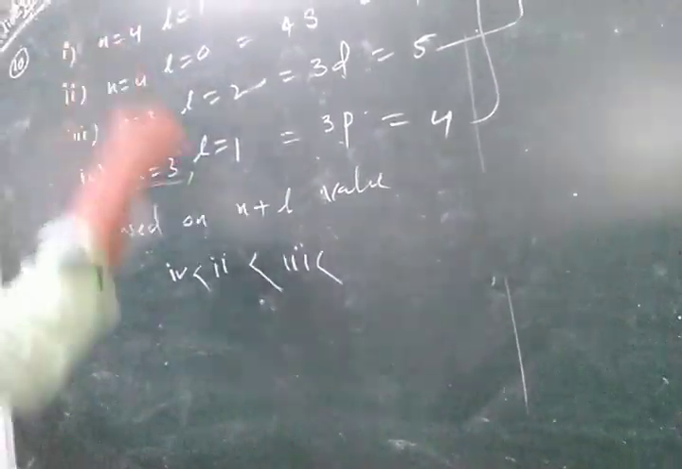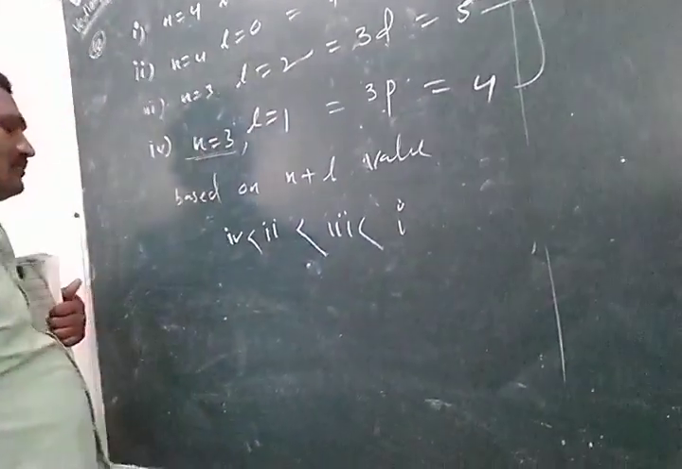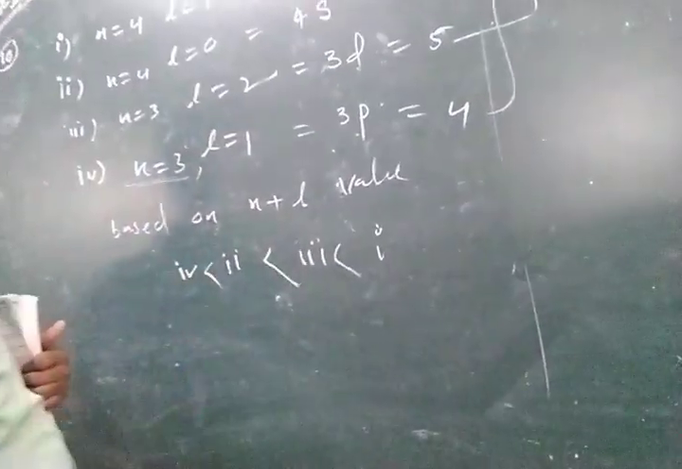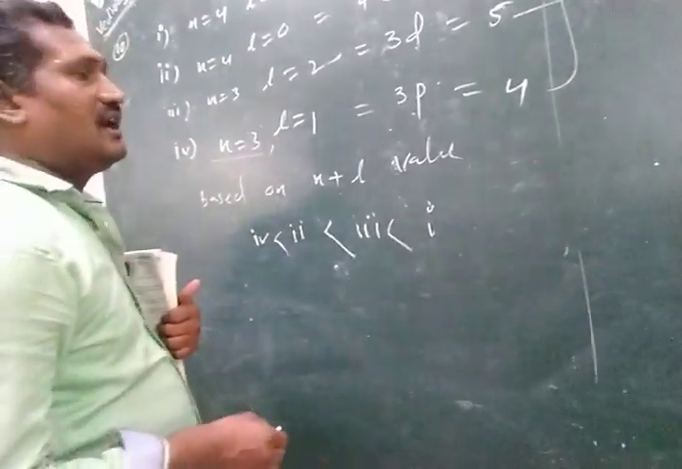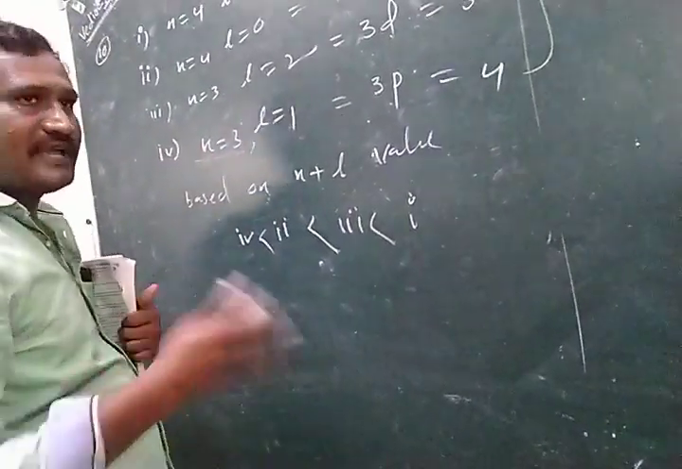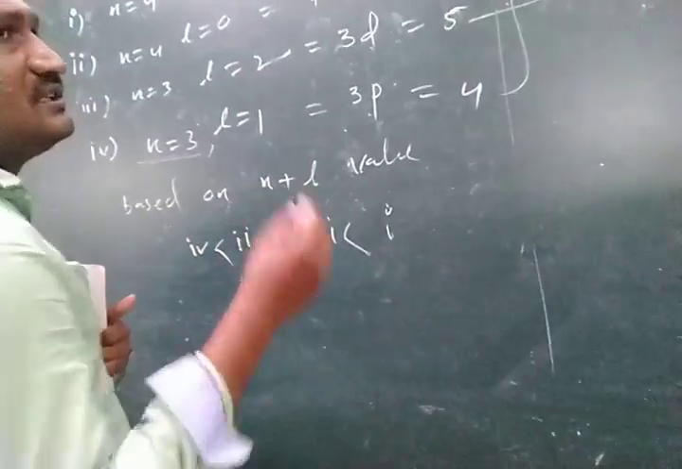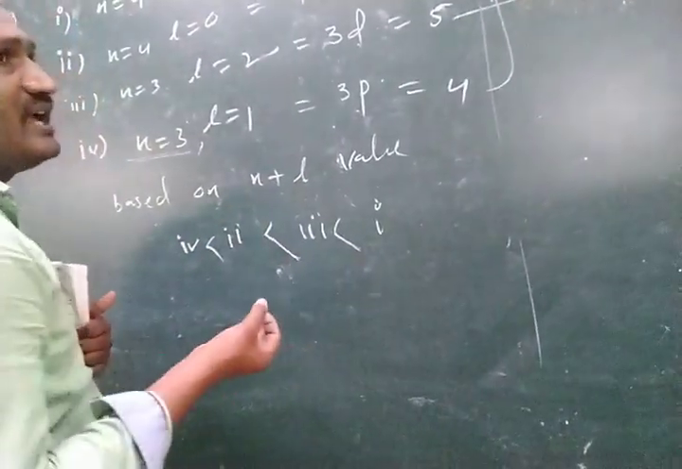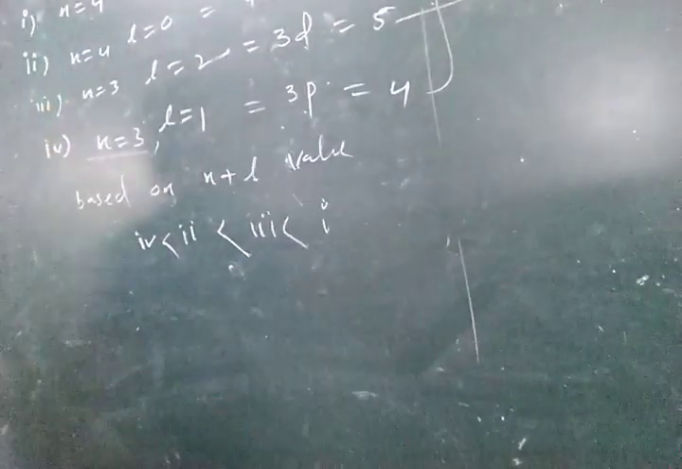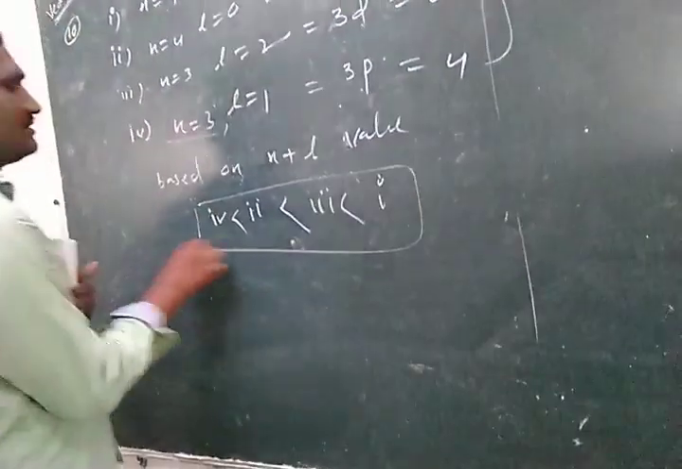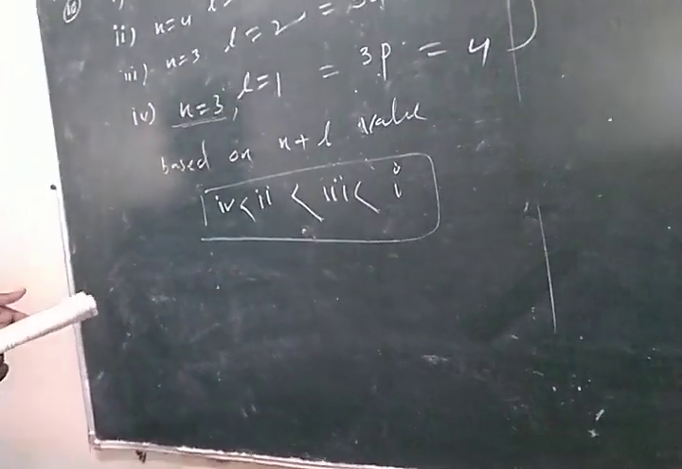Then after that, the first one. So the first priority is n plus L value: the orbital with less n plus L value has less energy. And if the n plus L value is also matched, we see the n value: the orbital with less n value has less energy, and the orbital with more n value has more energy. So this is the order. Next question.